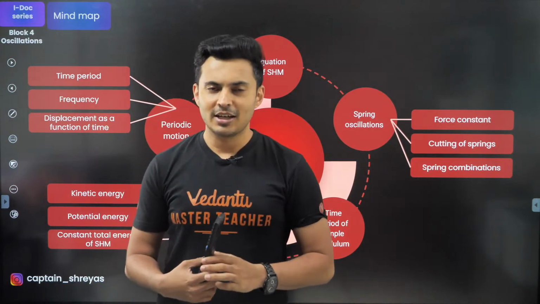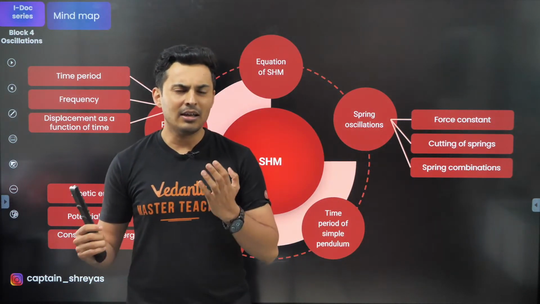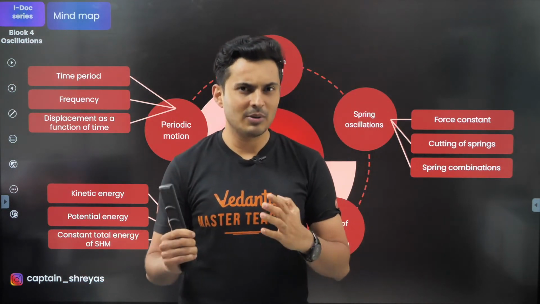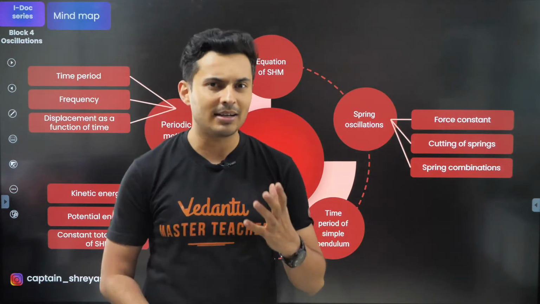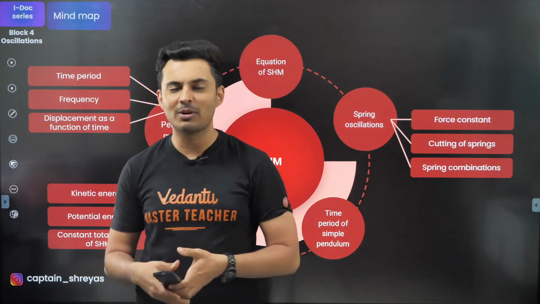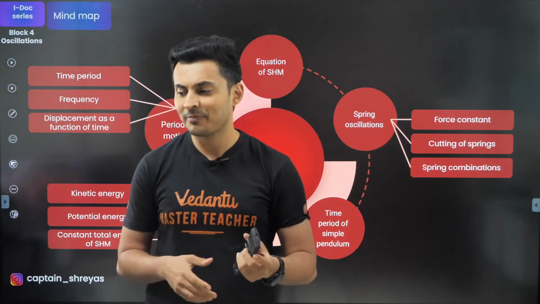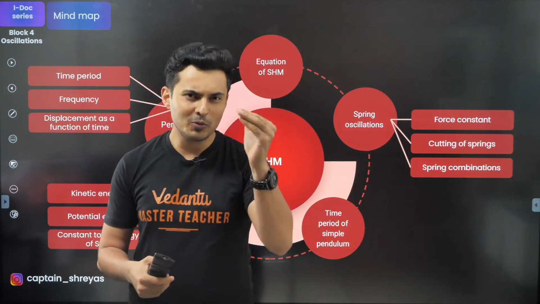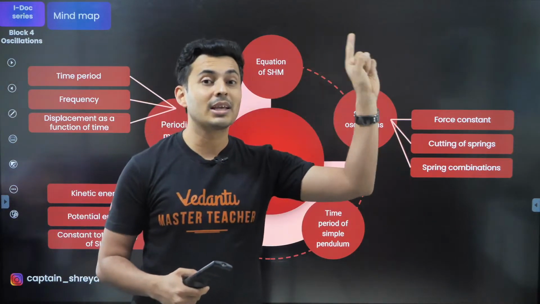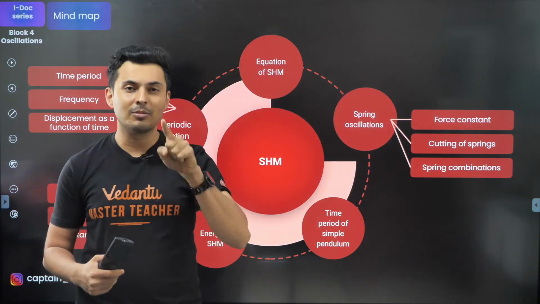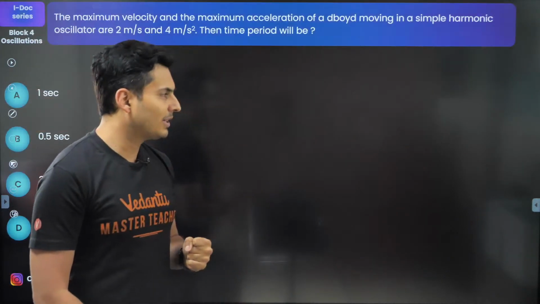So mean position, correct. And if I ask you, what is the relationship between angular frequency and time period? How is omega, angular frequency, and time period related? Omega, angular frequency, is 2 pi by the time period of oscillation. In fact, omega is also given by root k by m. That's the reason why time period comes out to be 2 pi under root m by k. Very good. Let's begin with the class.